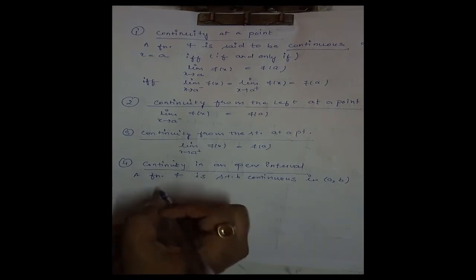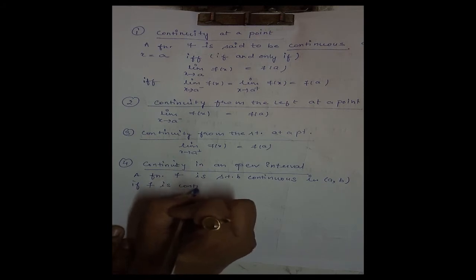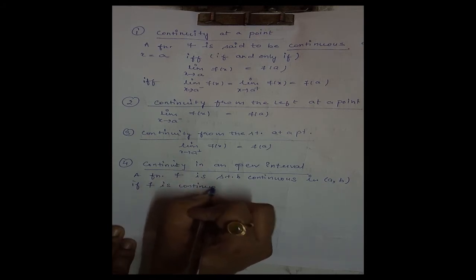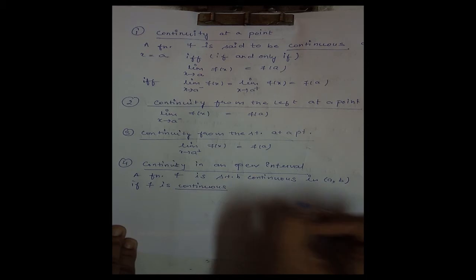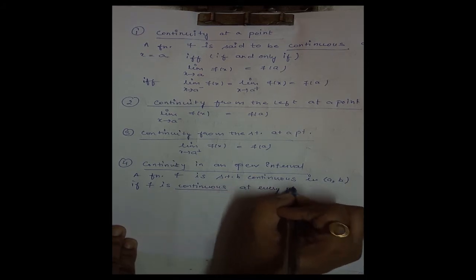Open interval AB, if f is continuous at every point of AB.